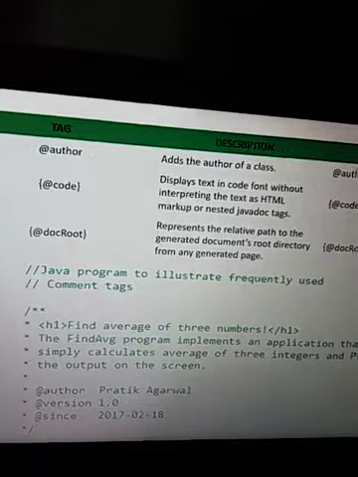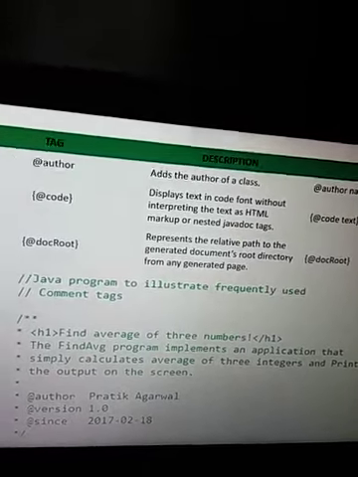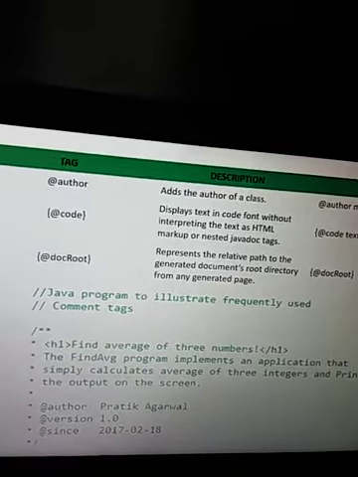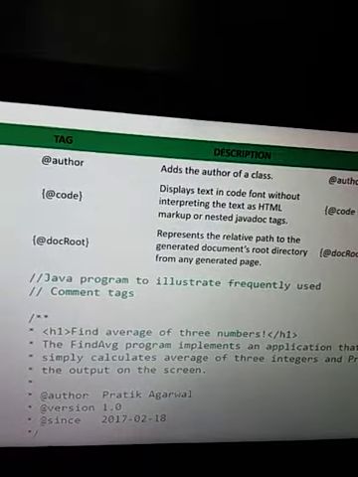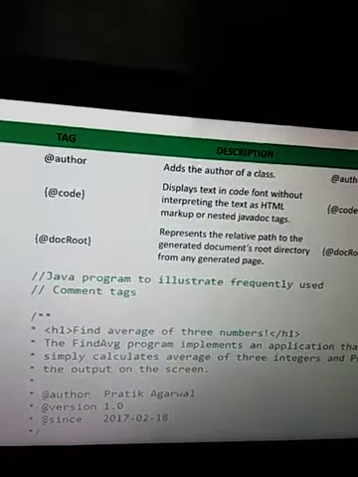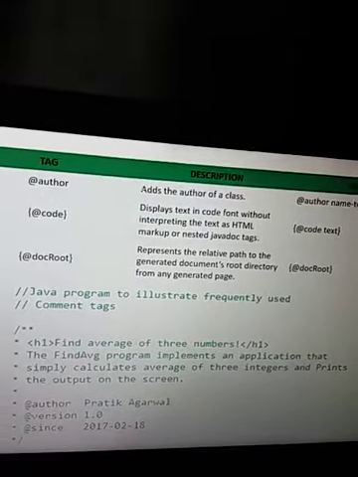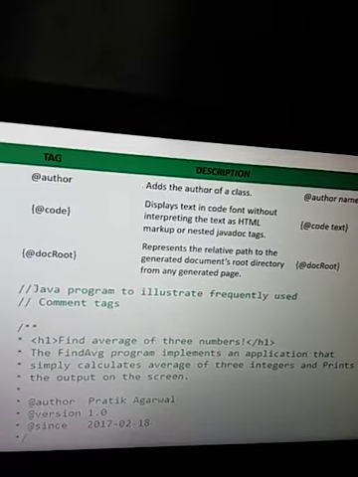If we give these here, it explains the program more easily. Before the author name, we can use this tag. Author name, the at symbol can be given, at version can be given, at since when it was written, from when it came into use. These are some of the tags that we can attach with our Java program.